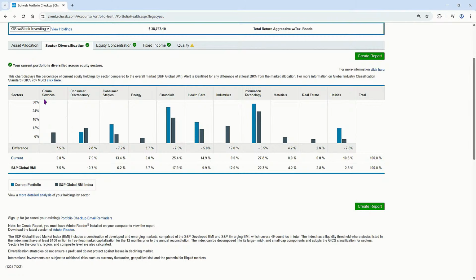Pretty clearly, we do not have any communications. We are missing in energy. We're a little overexposed in financials, a little overdone in tech, and a little bit overdone in utilities. Although when I ran this earlier, utilities wasn't included.